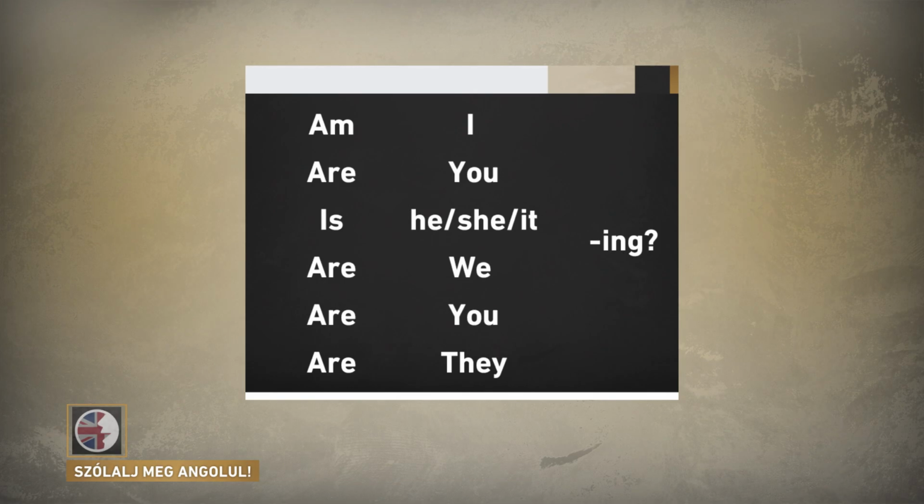Am I running? Are you running? Is he running? Is she running? Is it running? Are we running? Are you running? Are they running? So, that's the question form. Let's look at the question form again. To make the question form in the present continuous tense, we use the correct part of the verb to be, am, is, or are. Then we add the subject, I, you, he, Alfredo, Dave Squid, Jenny Wren, and then the ing form of the verb.